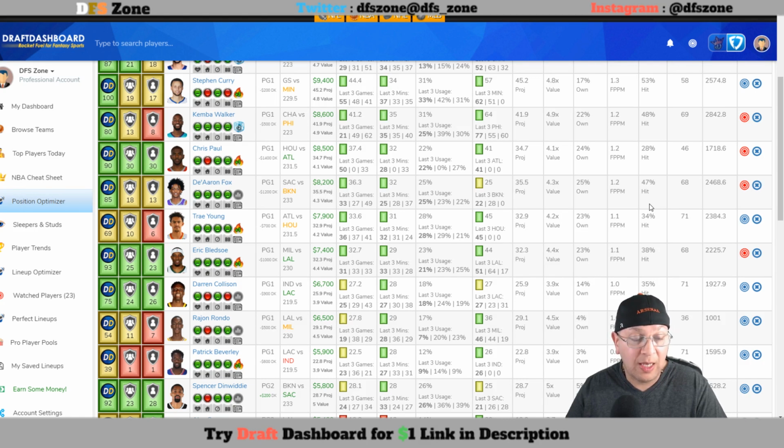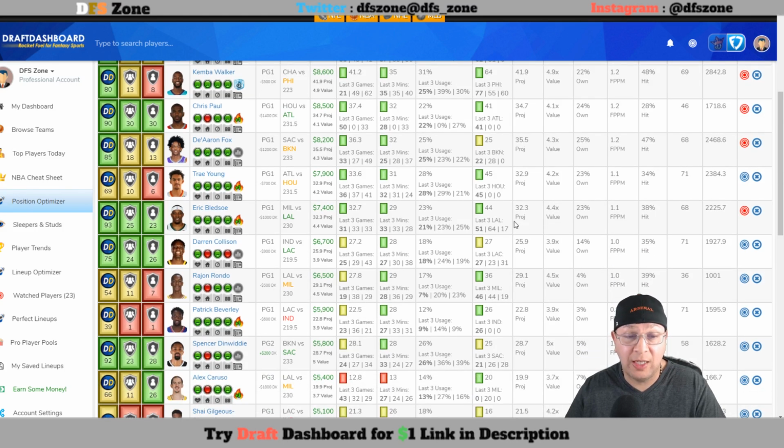I think Chris Paul is the best guard play at that $7,100 price tag, and then I think right there Fox at 7K is not a bad deal as well. If you're not on any one of those guys, obviously if Giannis does not go and he does not play today, Eric Bledsoe becomes a big play, and at the moment he is considered 23% ownership.